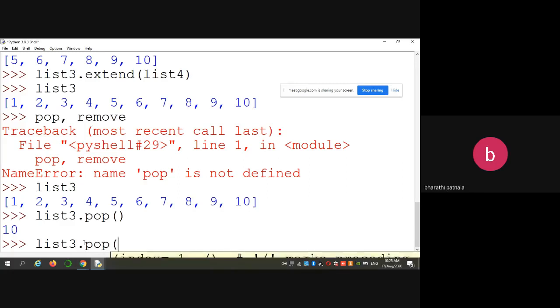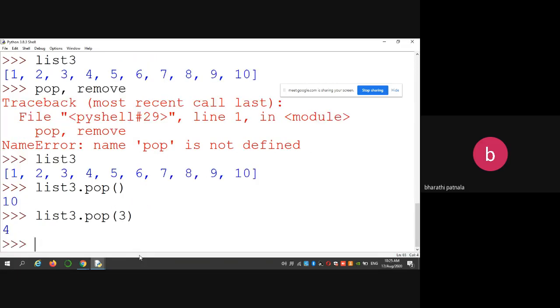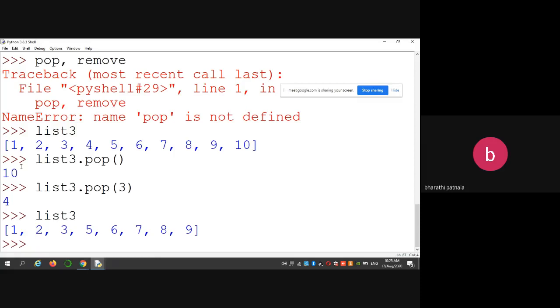For example, I want to remove 0, 1, 2, third indexing. So which element is removed from the list? Third indexing, 0, 1, 2, 3. Now check list 3 after removing this element. So list 3 contains 1, 2, 3, 5, 6, 7, 8, 9.